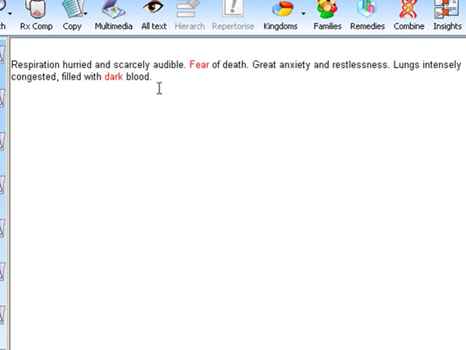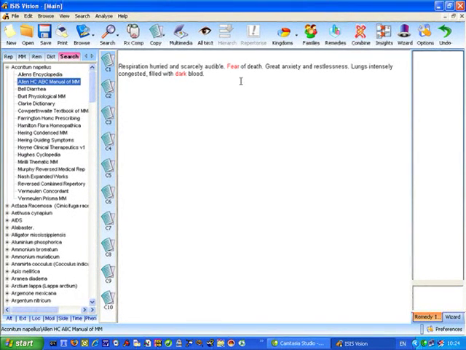Now we've done a search here for fear and dark, and notice how the words fear and dark are highlighted, but if you read the text you can see there is actually no direct connection between those words in this book. The reference is to fear of death and lungs intensely congested, filled with dark blood. Now you will regularly find in your Materia Medica searches that this will happen, and so in ISIS Vision we've provided a way for you to narrow and enhance your search results. Let me show you how you do that.